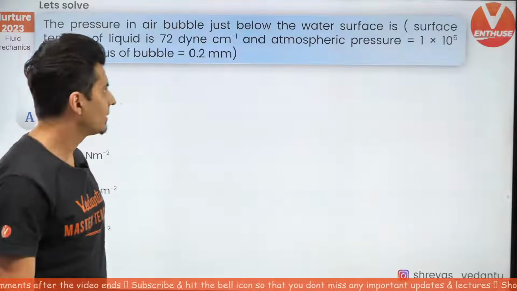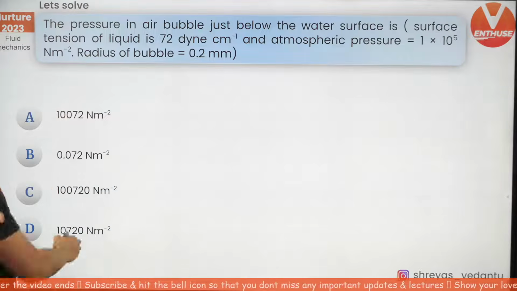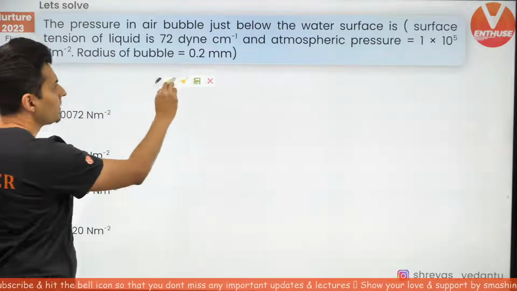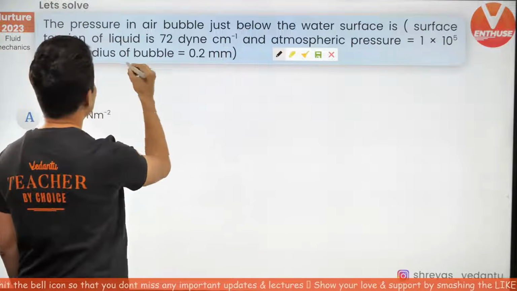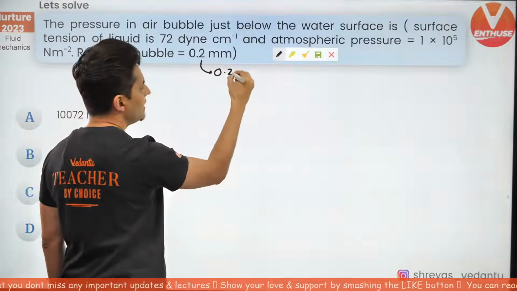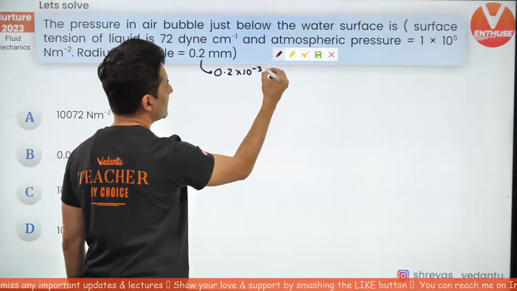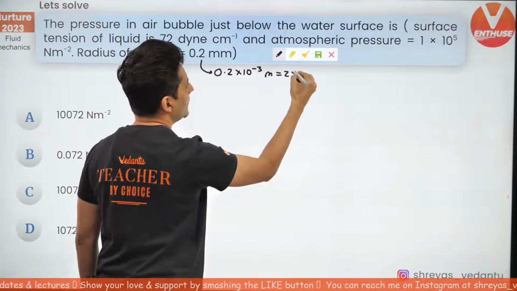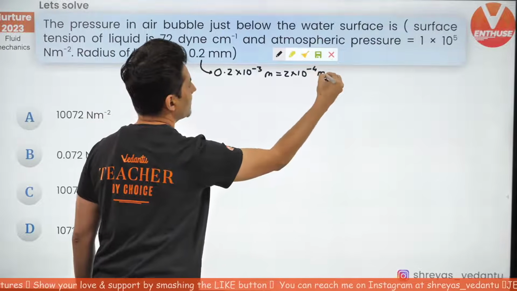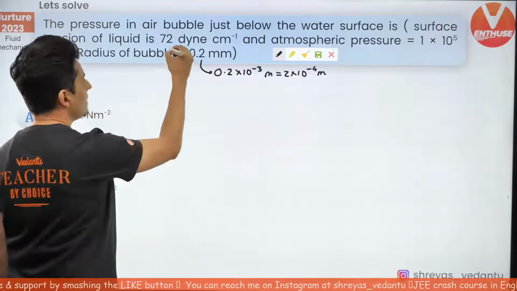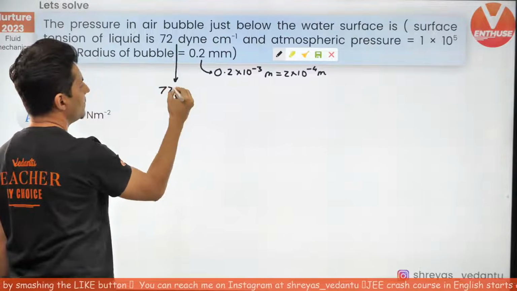Let's do this math. Before we do anything, let's convert all these variables, because without conversion, we'll probably get a wrong answer. So the radius of the bubble is given as 0.2 millimeter. So it will be 0.2 into 10 to the power minus 3 meter, which is 2 into 10 to the power minus 4 meters. Then 72 dynes per centimeter.